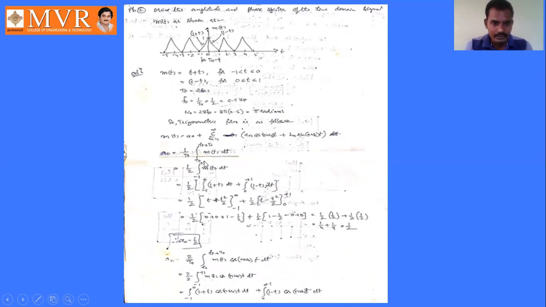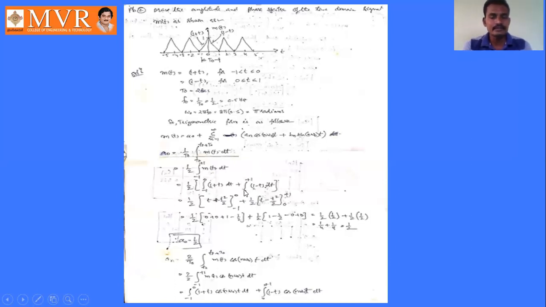1 by 2 into integral. Here we have two m of t functions. See here, we have 2 m of t. m of t equals 1 plus t from minus 1 to 0, and it is 1 minus t from 0 to 1. Okay, so 1 by 2 into integral minus 1 to 0 of 1 plus t dt, plus integral 0 to plus 1 of 1 minus t dt.